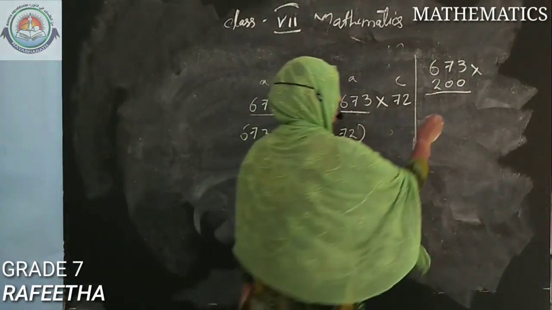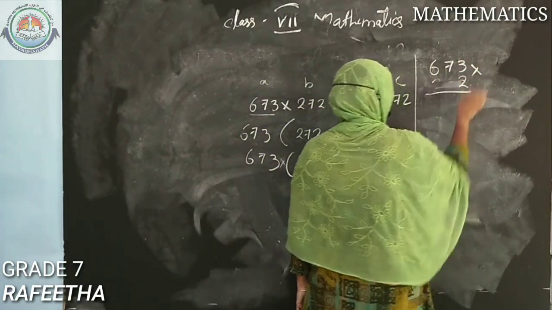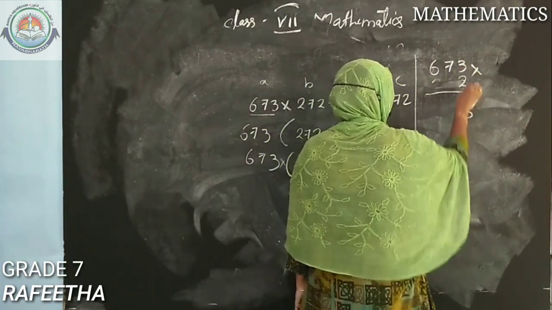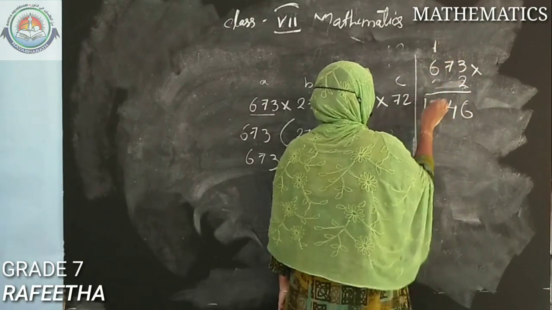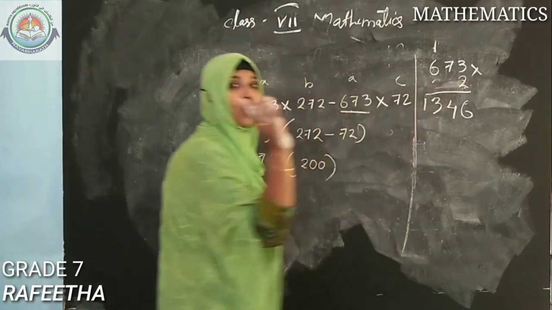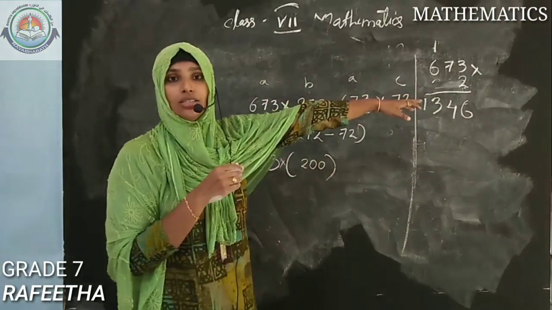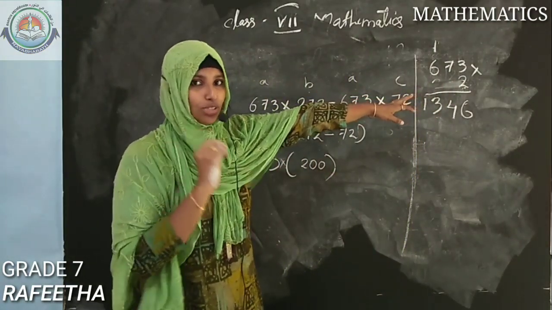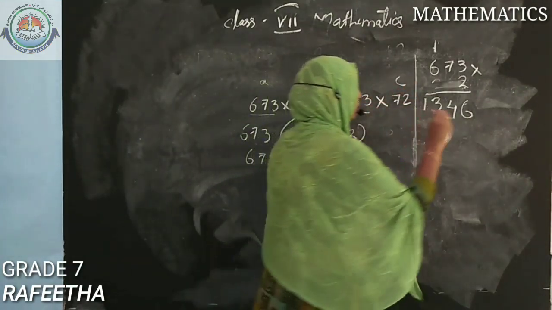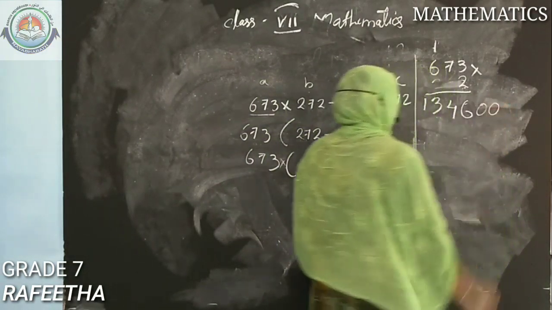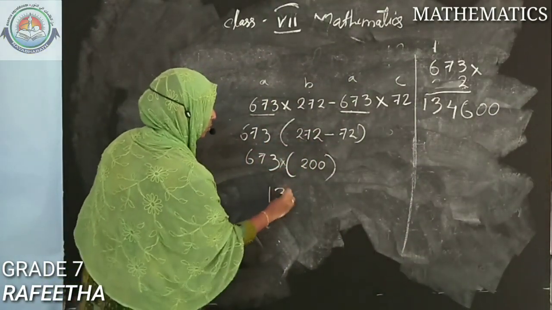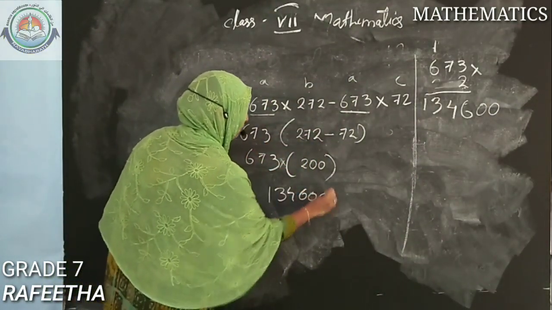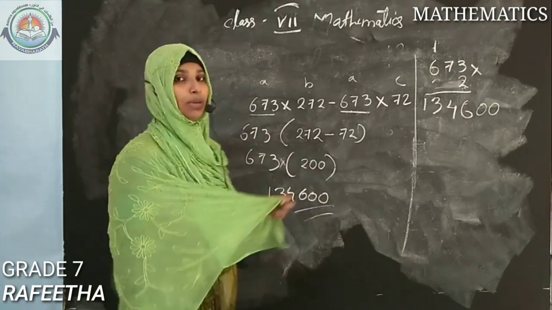Okay, it is only necessary that 2 is enough. So 3 2s are 6, 7 2s are 14, carrying 1 here, 6 2s are 12, 12 plus 1 is 13. And don't forget, most of you, while you are doing like this, obviously you will forget to put those 2 zeros. You want to put those 2 zeros at the end. So the answer will be 13400, this will be the answer.